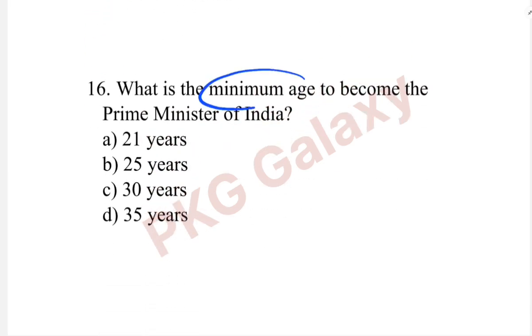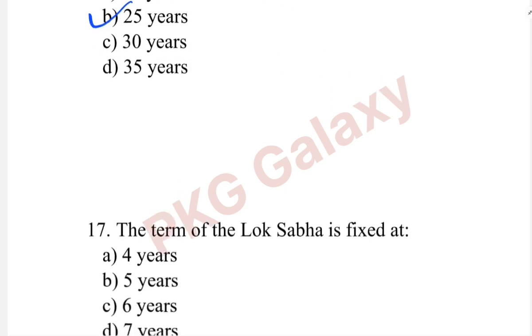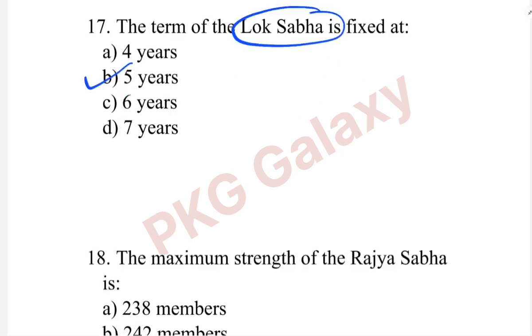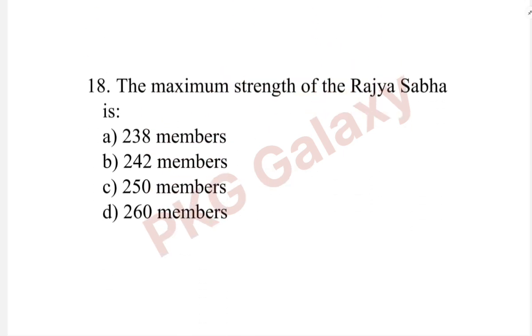What is the minimum age to become the Prime Minister of India? The correct answer is option B, 25 years. The term of Lok Sabha is fixed at option B, 5 years. The maximum strength of Rajya Sabha is option C, 250 members.